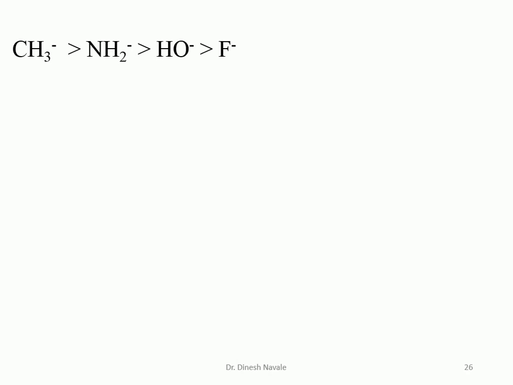And if it does not donate electrons easily, it is not going to become a good base. So that's why the methyl ion will be more basic than ammonia, than hydroxide, than fluoride. As we move from left to right in the periodic table, electronegativity increases, and as electronegativity increases, basicity decreases.